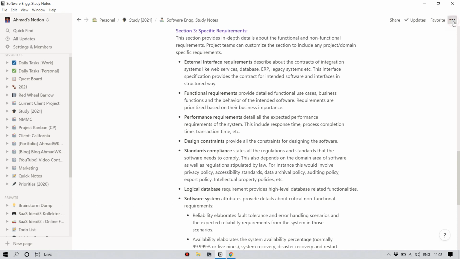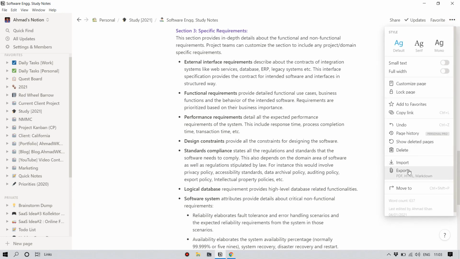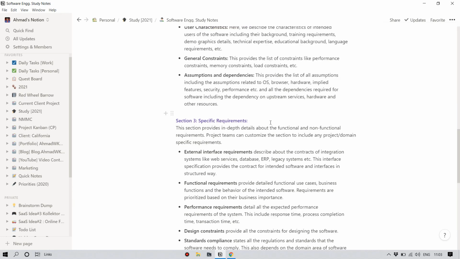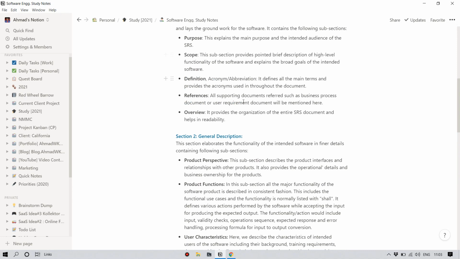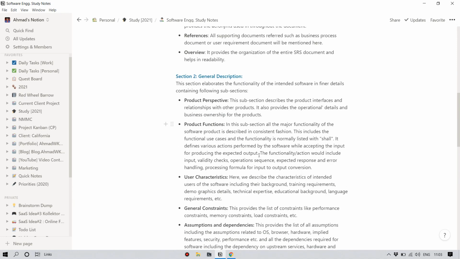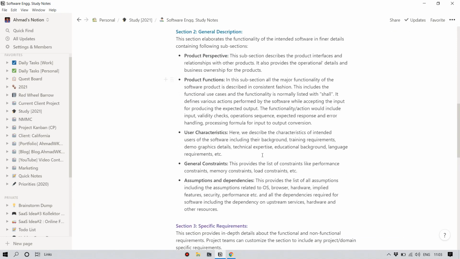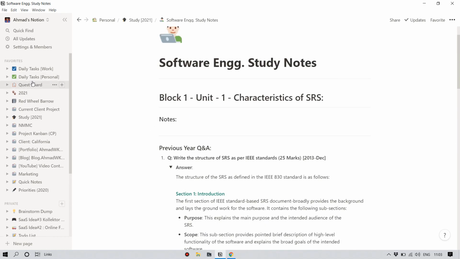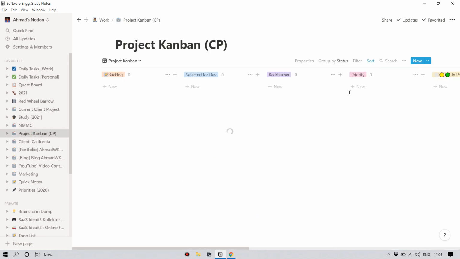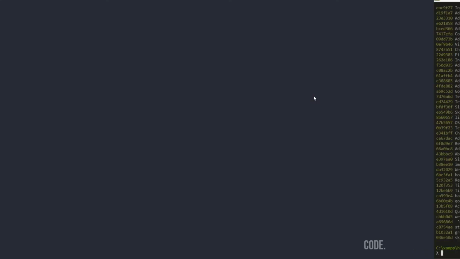By the way, you can also export all these things as an HTML or PDF, and you can directly take out a printout. Notion also allows you to collaborate on a document. You can add other people, invite other people, and you can collaborate on it. And you can see real-time collaboration just like Google Docs. So yeah, this is a quick look at Notion. I wanted to just introduce you to Notion. So yeah, Notion, give it a try.